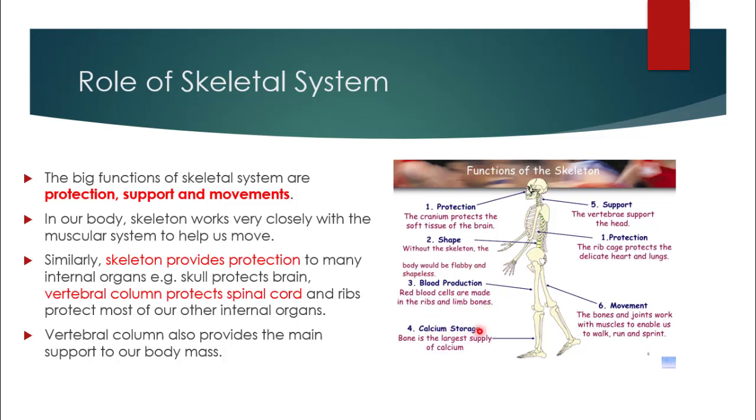Number 4, calcium storage. Bone is the largest supply of calcium because they have the ability to store calcium. Number 5, support. The vertebra support the head. As you can see here, it is a support to the head. Number 6, the bones and joints work with muscles to enable us to walk, run, and sprint. So these are all important functions of skeleton in our body.